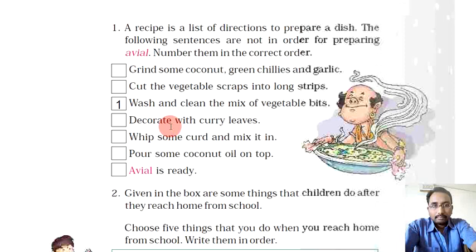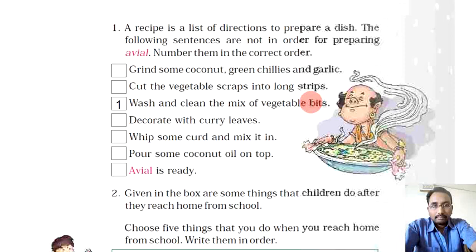But they are not in correct order. So we have to understand what the cook did first. First sentence is already marked here. So first he washed and cleaned the mix of vegetable bits, the small pieces, the leftovers of the vegetables. Okay, he washed them and cleaned them, right? So this is the first sentence. Wash and clean the mix of vegetable bits.